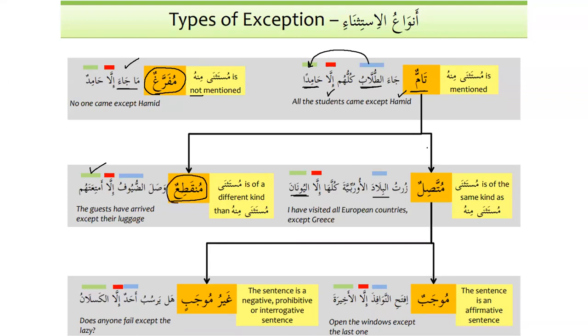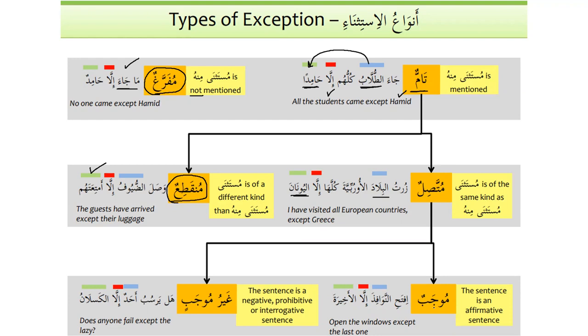But when the speech is tamun muttasilun, there are 3 conditions that should be fulfilled in this category. And if these 3 conditions are fulfilled, then also the noun will be mansub after illa. Number 1, it should be tamun. Number 2, it should be muttasilun. And number 3, it should be mujabun. Mujabun means it should be affirmative.